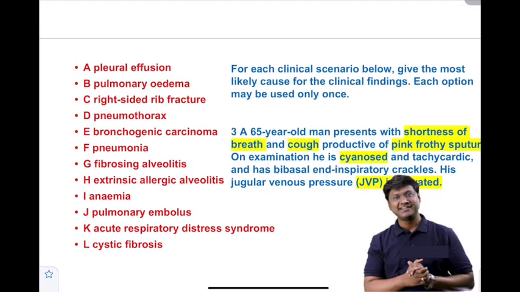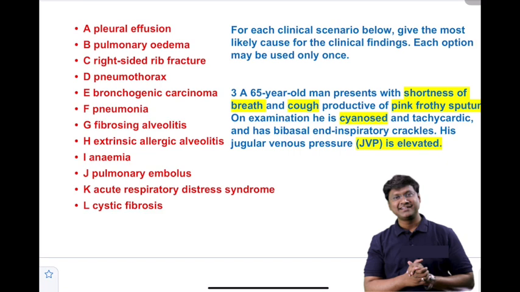the second clinical scenario. And you take the third clinical scenario. A 65-year-old man presents with shortness of breath and cough, which is productive, and the color of the sputum is pink frothy sputum. The patient is also cyanosed, and on auscultation there are also end inspiratory crackles. His jugular venous pressure is elevated. So among the options which have been given to you, where do you have this clinical scenario?